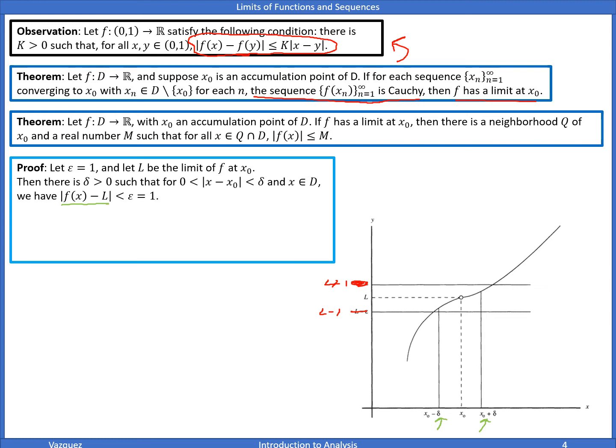Right, so it's exactly what this is showing, that our points lie within epsilon of L, or in this case, 1.